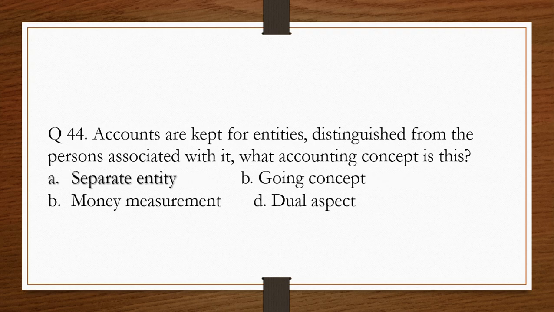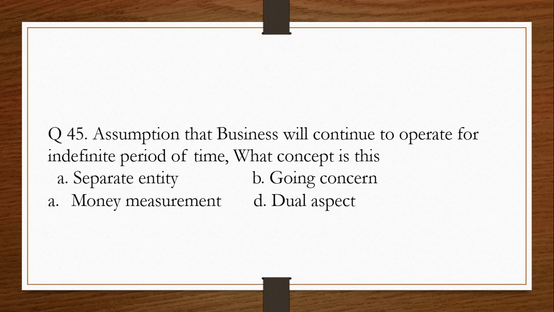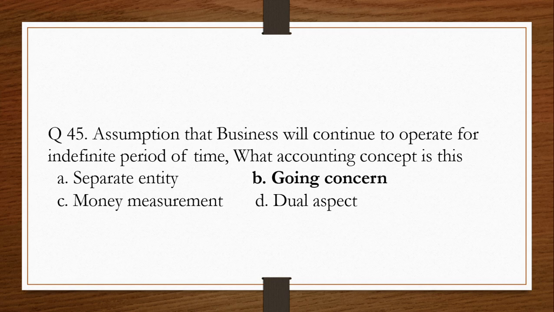Question number 44. Accounts are kept for entities distinguished from the persons associated with it. What accounting concept is this? A. Separate entity, B. Going concern, C. Money measurement, D. Dual aspect. The answer is A. Separate entity. Question number 45. Assumption that business will continue to operate for indefinite period of time. What concept is this? A. Separate entity, B. Going concern, C. Money measurement, D. Dual aspect. The answer is B. Going concern.